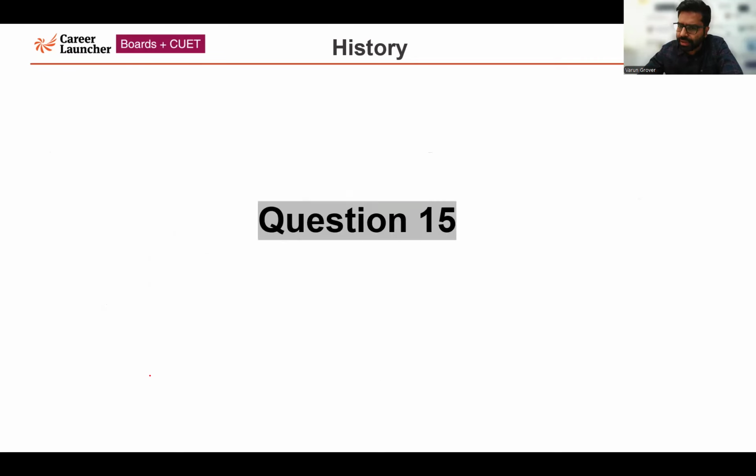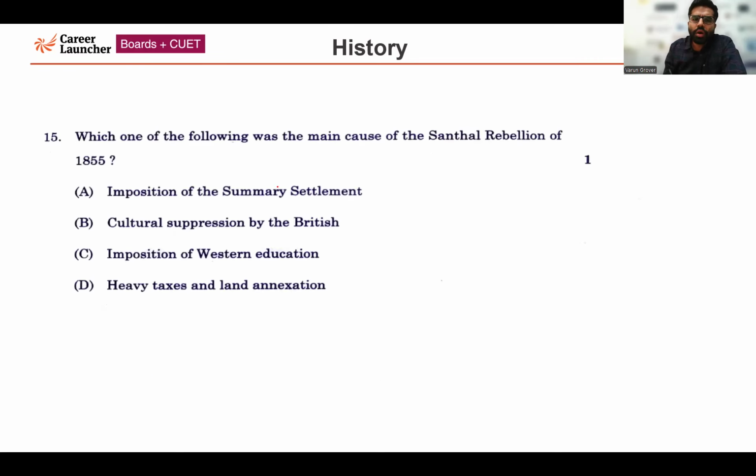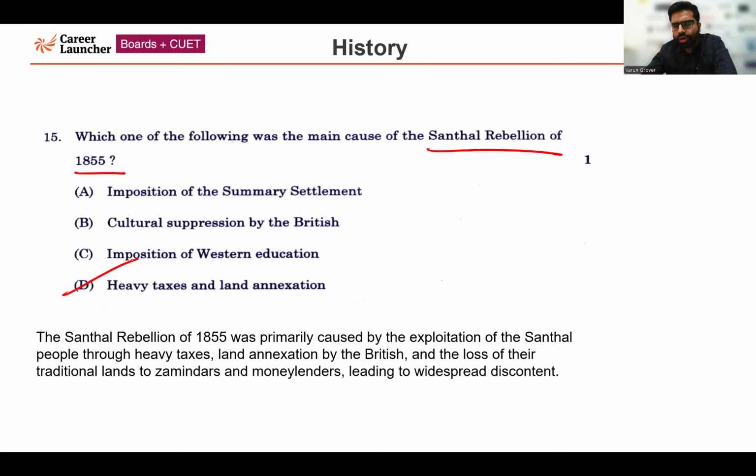Now moving forward, question number 15. Which one of the following was the main cause of the Santhal rebellion of 1855? The correct answer for this question is option number D, heavy taxes and land annexation. The Santhal rebellion happened because of the heavy taxation imposed by the British on the Santhal people. That is why there was a revolt by the Santhals at that point of time.